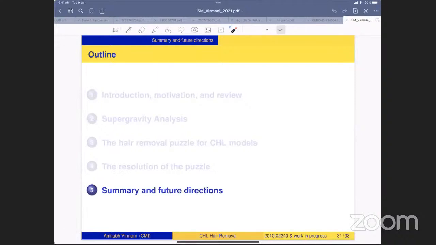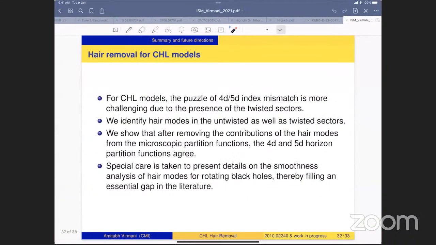Let me just end with the summary and future direction. So for the CHL model, the puzzle of 4D versus 5D index mismatch is slightly more challenging due to the presence of twisted sectors. And in our project, we have identified hair modes in the untwisted as well as twisted sectors. We show that after removing the contributions of the hair modes from the microscopic partition function, the 4D and 5D horizon partition functions agree.